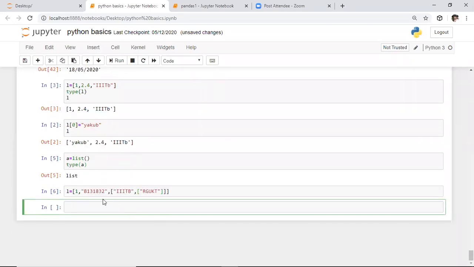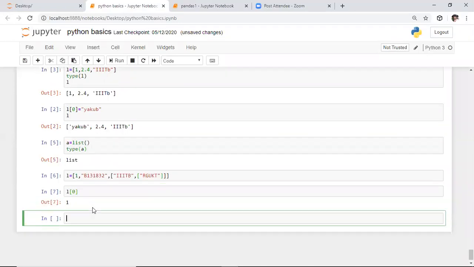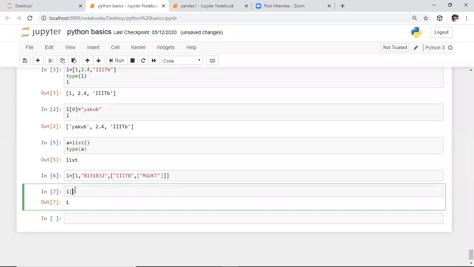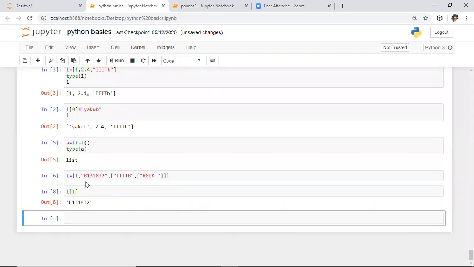Here is the example, the list which is defined by me. In this list, I want to access this B131832. How to access this? We need to access any attribute by using index only. If you want to access the 1, we need to specify L of 0. Whenever you specify 0, it will return the value present at the 0th index. Whenever you want to access B131832, we need to specify the index as 1. It will return this string as an output. But in this string, I want to access this 8 as an output.